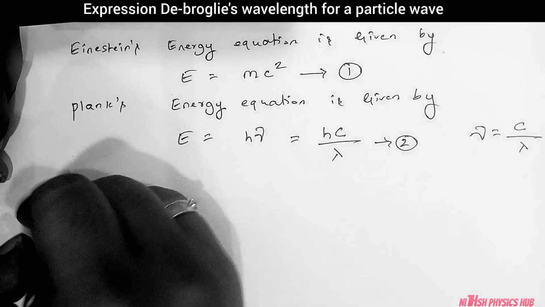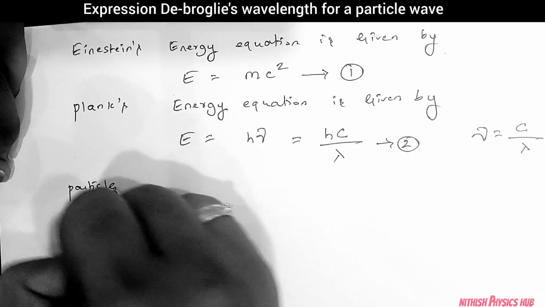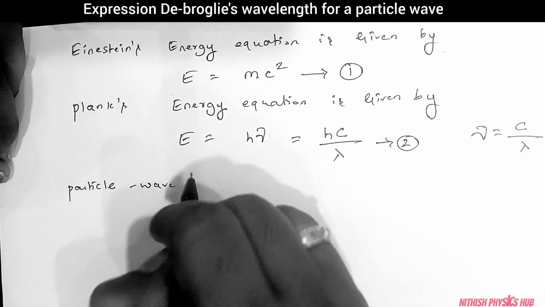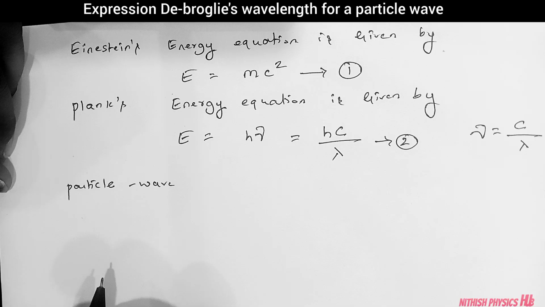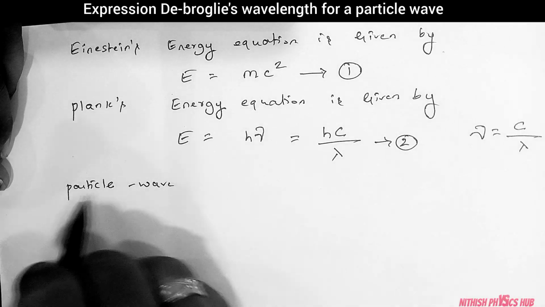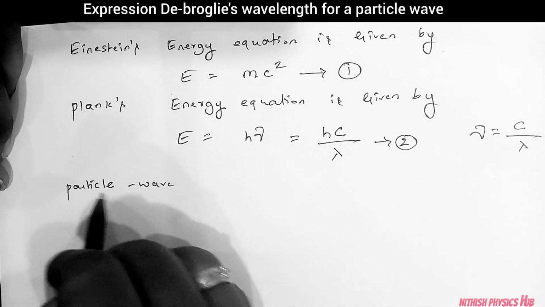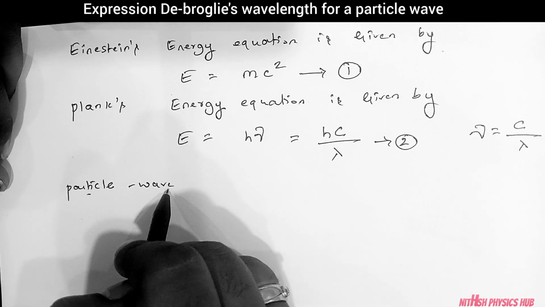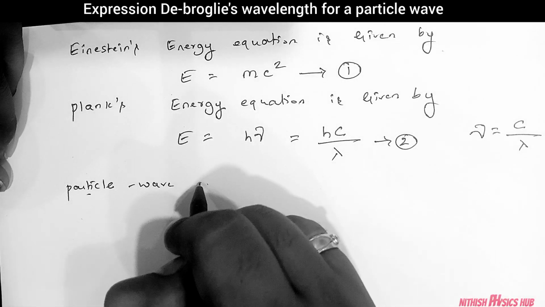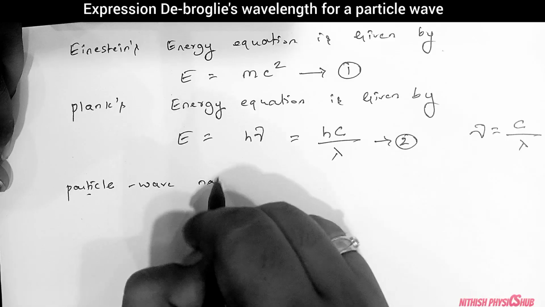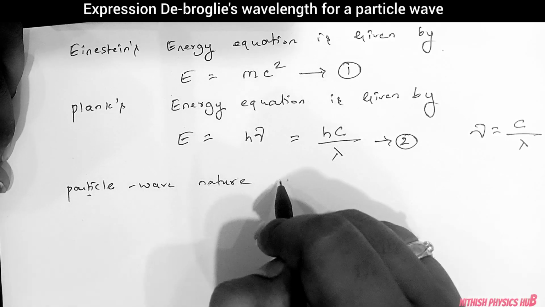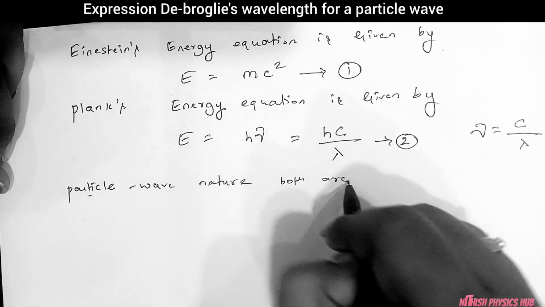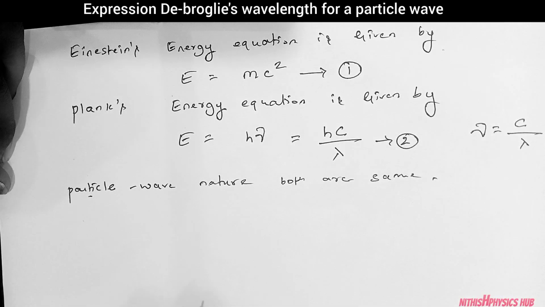Now according to the particle wave nature, for any light or subatomic particles like electron, proton or neutron, we have a dual nature, which is particle and wave nature together. As the situation demands, the particle nature will come, or if the situation demands, the wave nature will come into existence. Both are the same, together.